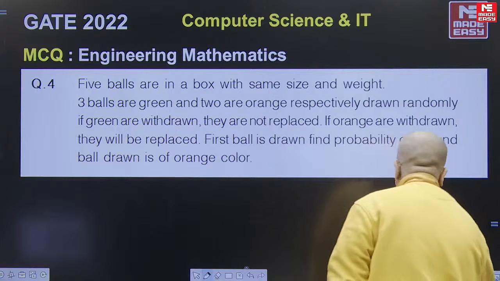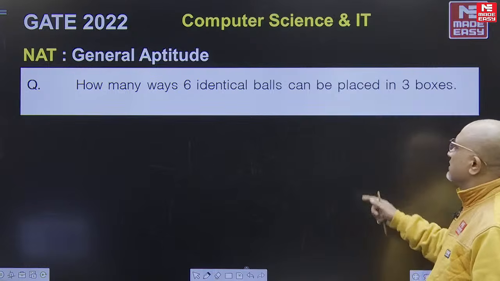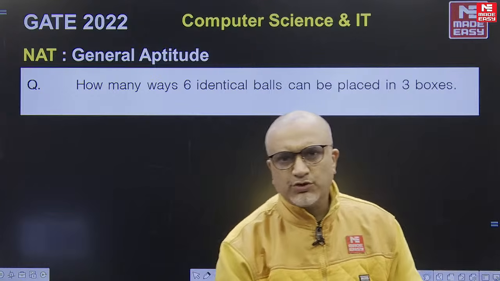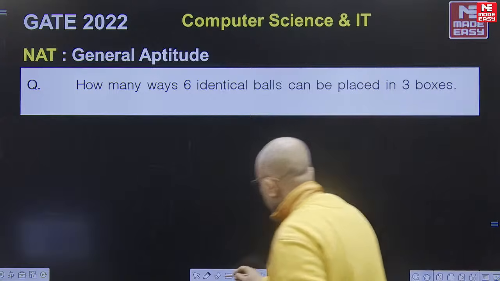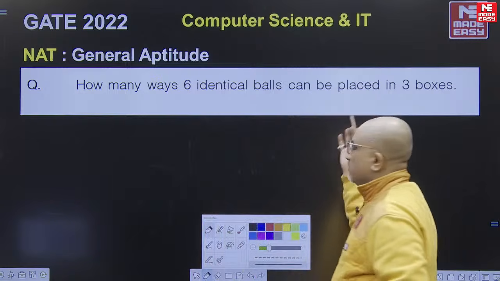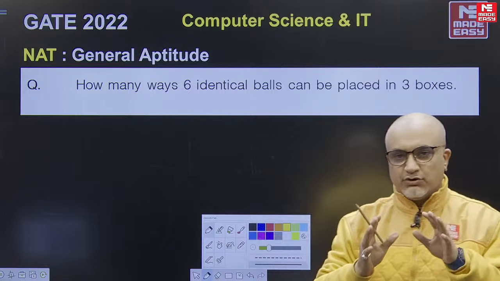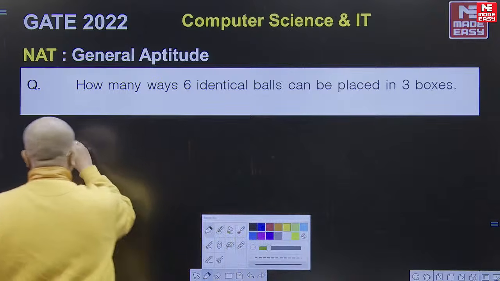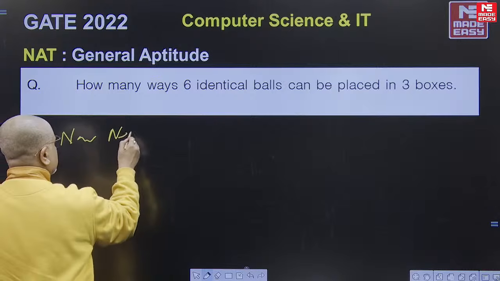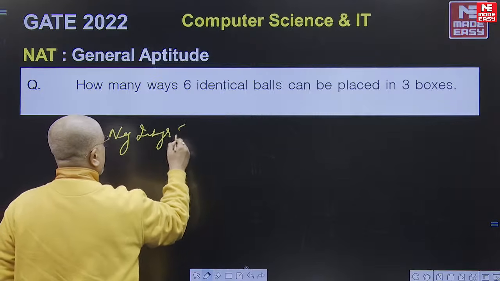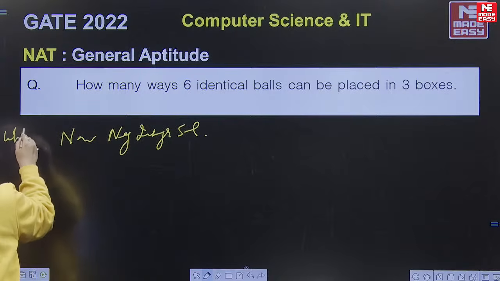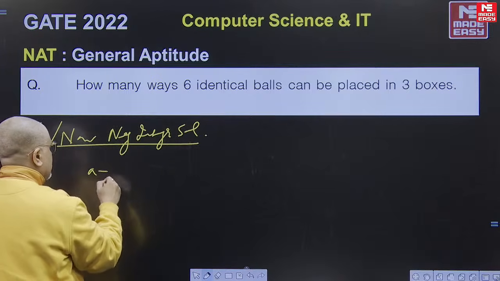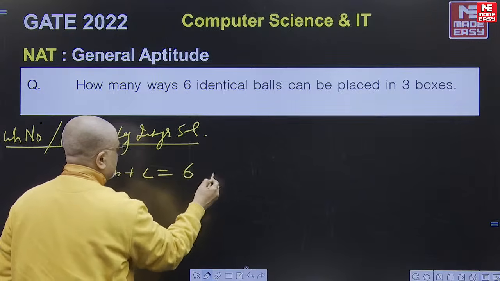Apart from it, how many ways can 6 identical balls be placed in 3 boxes? The question has to be much more clear, because he is not mentioning whether 0 balls can be given or not. So it will correspond to a non-negative integer solution. Open up your notes and you will find it there, whole number solution, non-negative integer solution of a plus b plus c equal to 6.